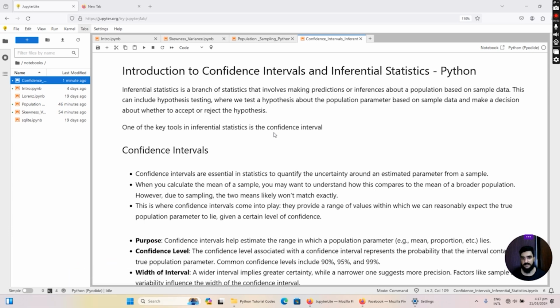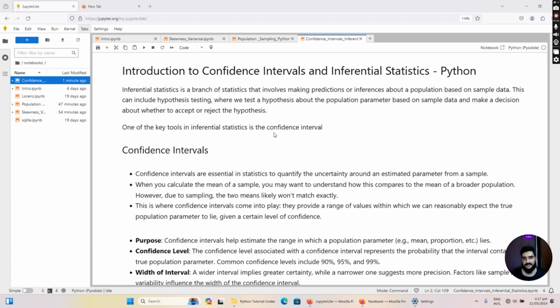As I have stated earlier, I'm going to produce a series of videos on statistical analysis in Python. So for today's lecture, I'm going to discuss confidence intervals and inferential statistics, and we are going to exercise those concepts with the help of Python programming. So it will be a highly resourceful video for you. Before that, we will first discuss the theoretical aspects. After that we will go on and do the practical programming, where we will teach you how to exercise those concepts in Python programming.